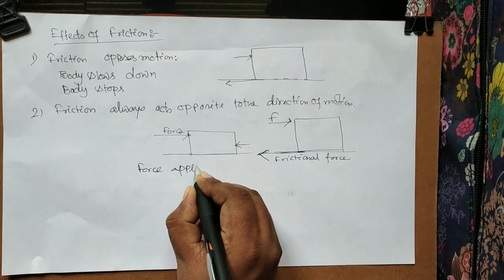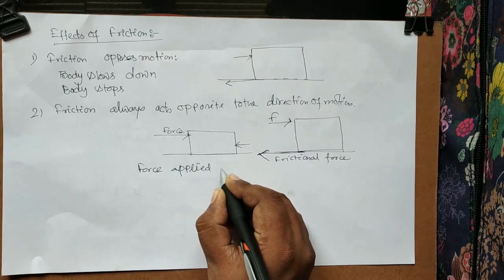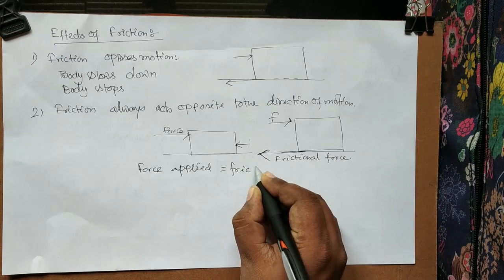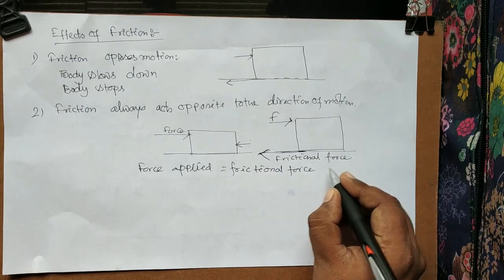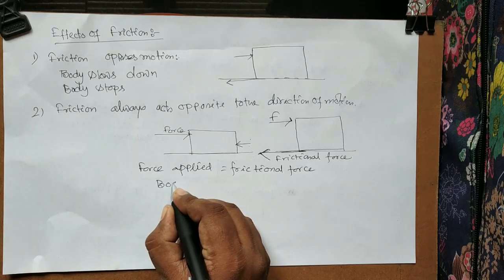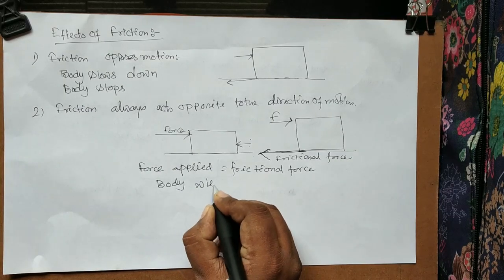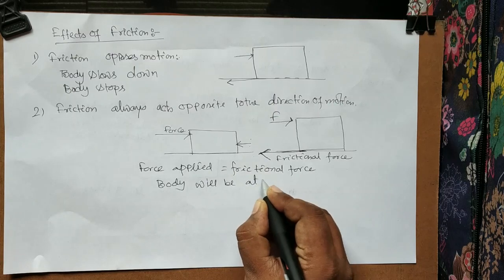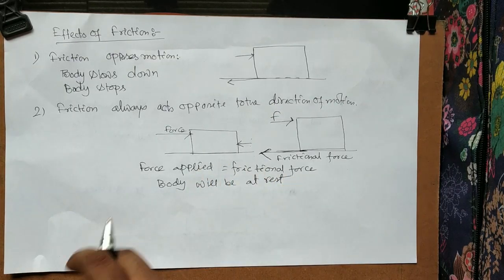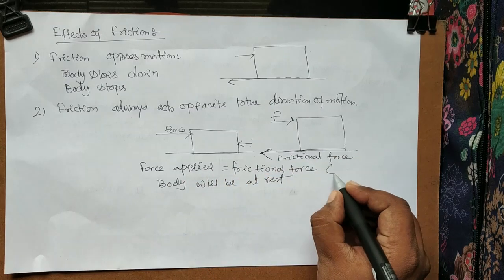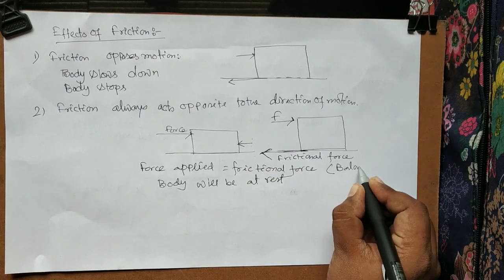And assume the force you have applied is equal to the frictional force, then the body will be at rest. These two forces are equal. It is the example of balanced force.